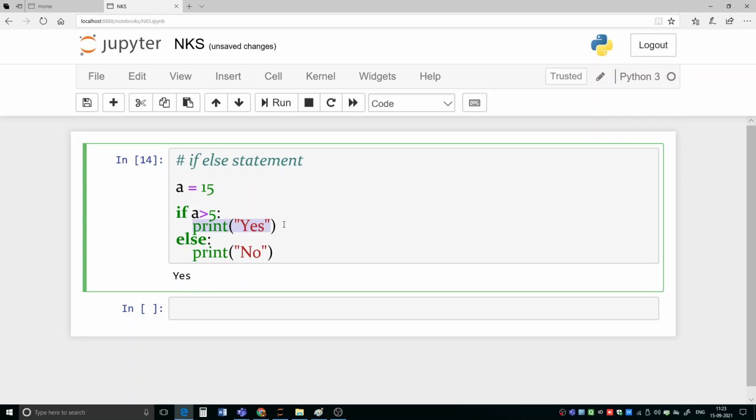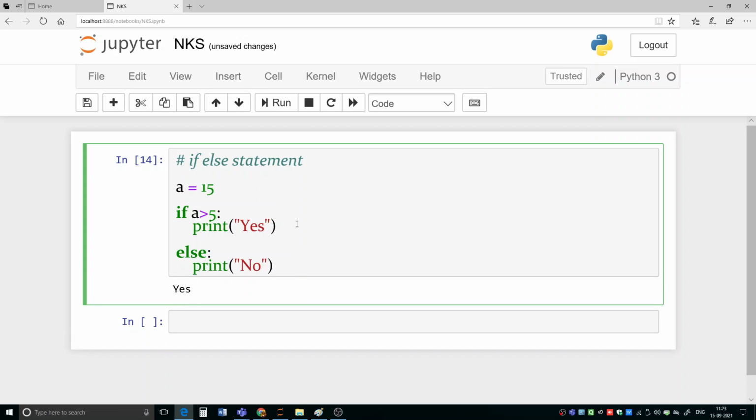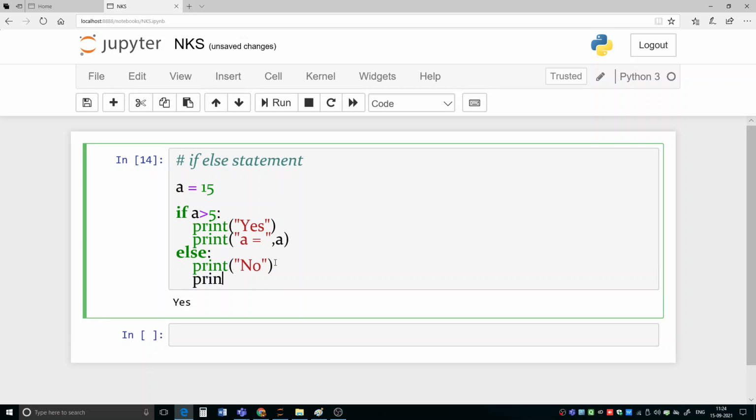Instead of writing only one statement, we can have more than one statement also. Print a is equal to, and then its value, and here I am writing print a equal to, here I am writing a.